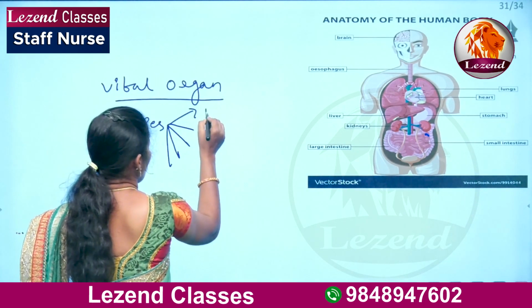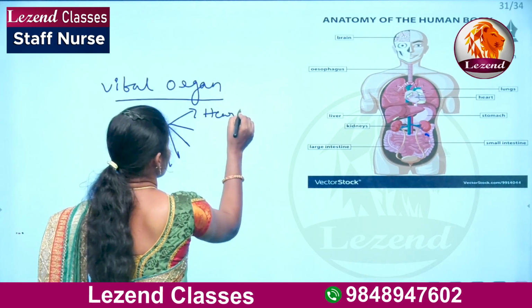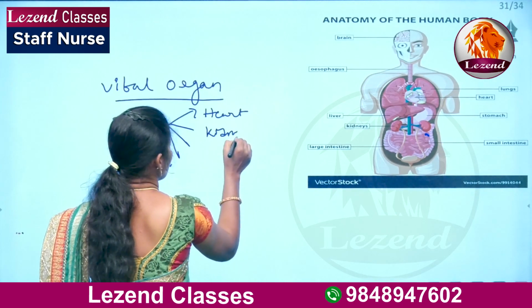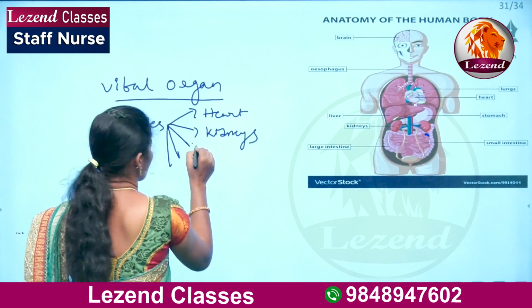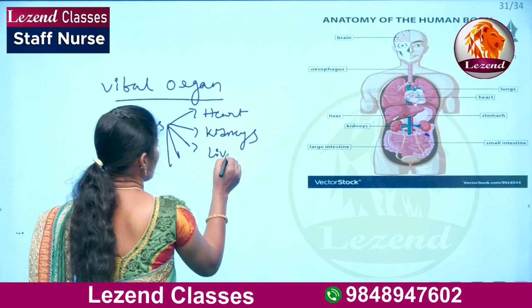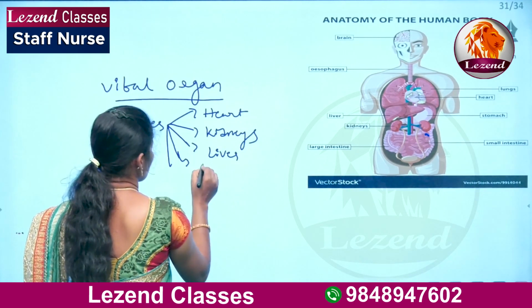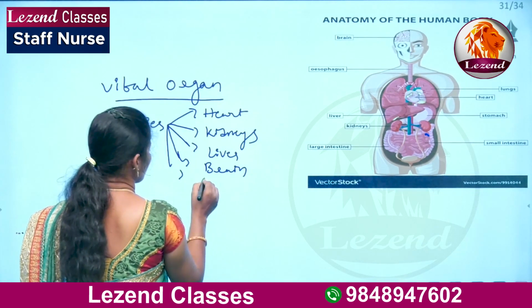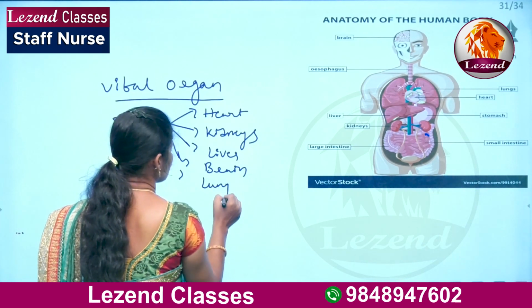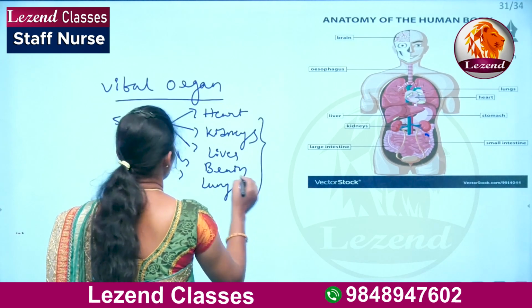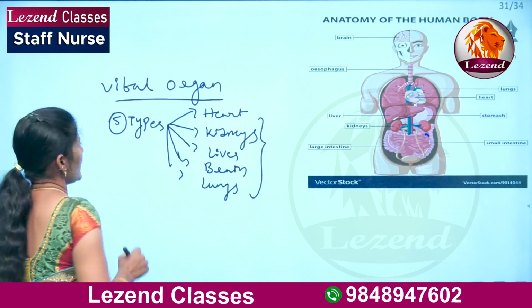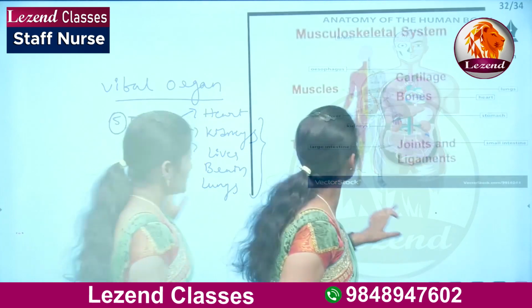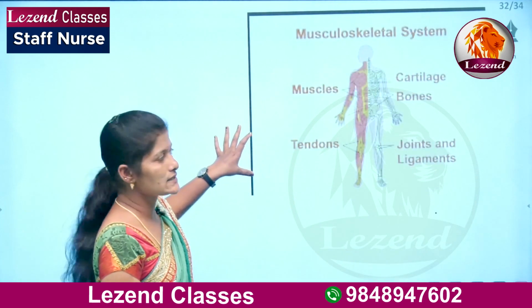That is heart, kidney, liver, brain and lungs. These five are the vital organs in our body. This is the musculoskeletal system diagram.